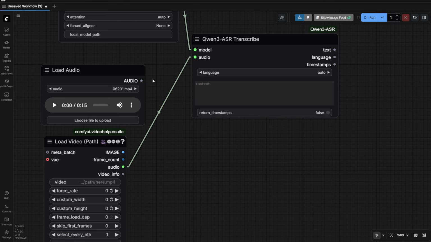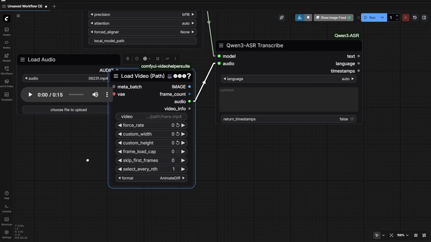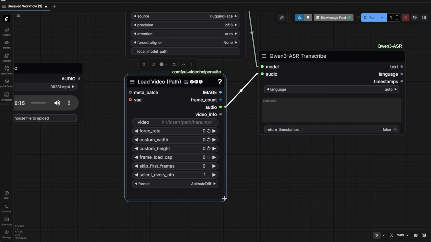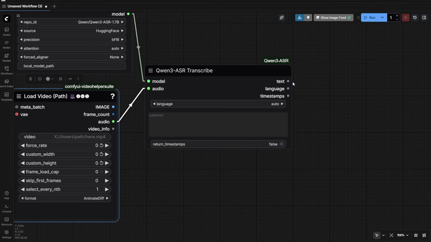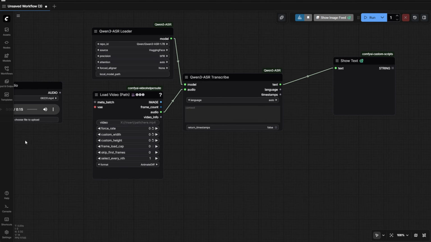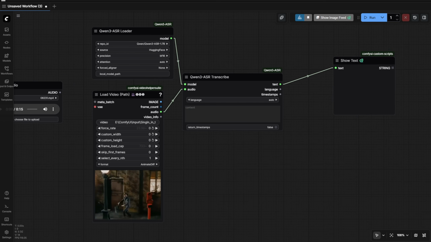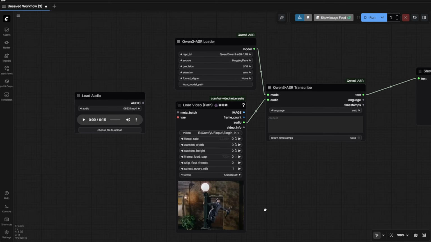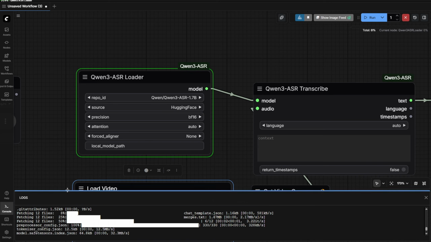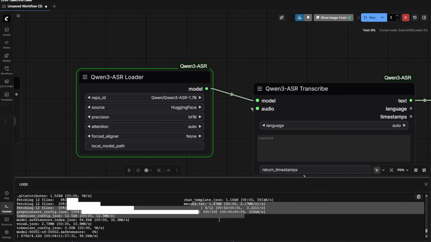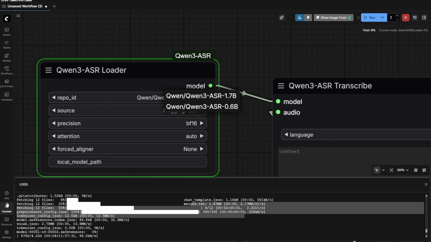I think most likely this will be the case, because if you're recording a video, some noise and some sounds might not be clear. Then Qwen3 ASR is a good tool to identify the voice as text output for the transcript. So let's say we have a string showing the text here as the output first. Now, one very good example is some old video. Let's say we have this very old footage where the sound might not be clear in some way. Let's say language auto-detect, doesn't matter, and let's see what happens when we run this. As you can see, it's fetching the files. All the model weights are coming from here. Now, by default, this chooses the 1.7 billion size model, and you can try the 0.6 billion model.